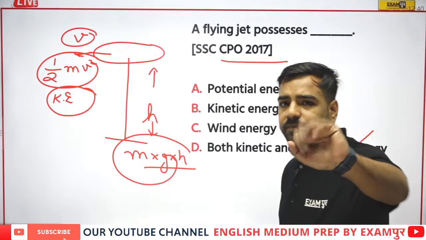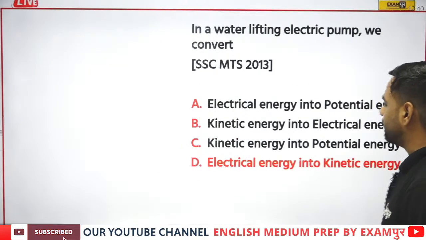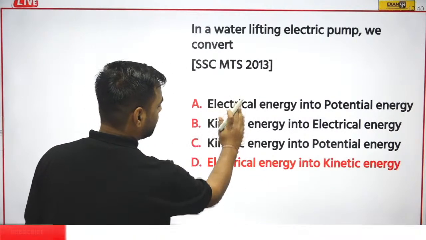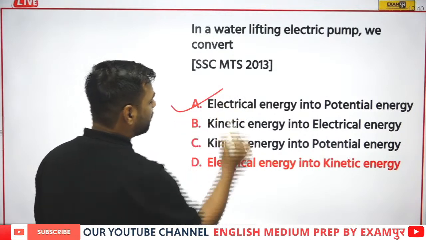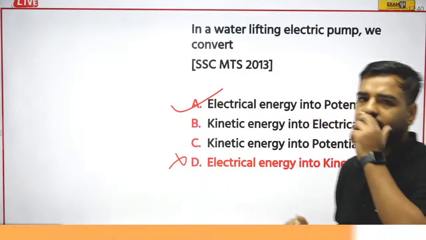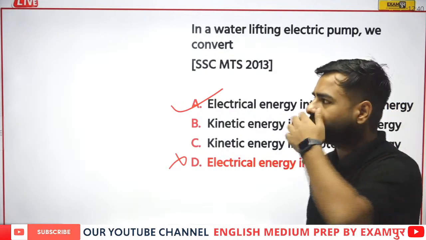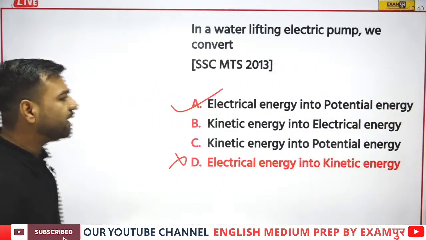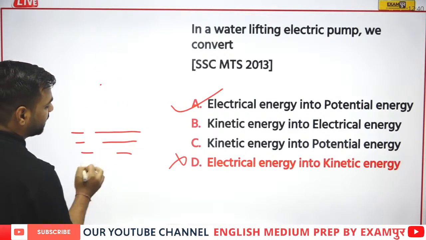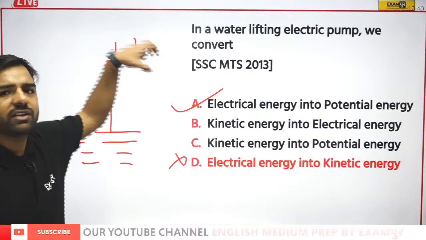But there was a question which was previously asked, so I'll try to explain this part. I actually will go with option C over here. I'll not go with electrical to potential, I'll actually go with option number A, not this one. I have to again explain this part. Sorry for the explanation at that time. Jeevita, your answer was D over there, and Prajwal and Ganesh, you are changing the question. We'll again go with this question. If I go with this water lift, what was happening? There was water at the ground level, but when we were taking it to this tank, that is, we were talking about the water lifting electric pump, right?